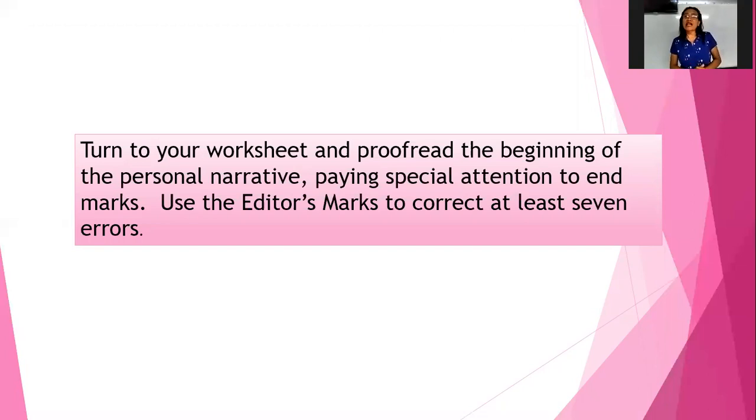Turn to your worksheet now and proofread the beginning of the personal narrative that I gave you. Pay special attention to end marks. End marks meaning the punctuation marks at the end of every sentence. Use the editor's marks to correct at least... Okay, in the narrative, you are told that there are 7 errors. How many? 7. So look for 7 errors. You can find those 7 errors in our sentences. So good luck and God bless you.